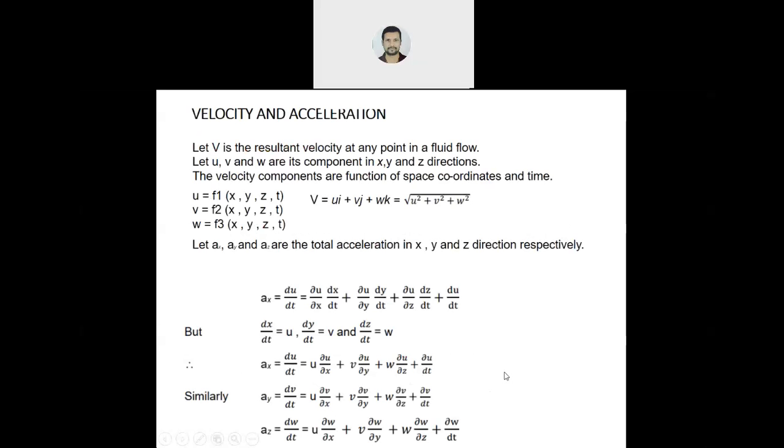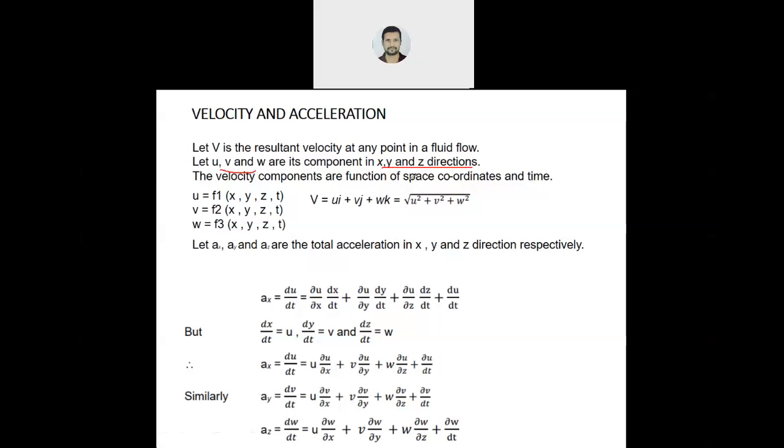Okay. So coming to velocity and acceleration, you know what is velocity and what is acceleration. Both are vector quantities. Now, suppose we are taking a three-dimensional case, 3D, x, y, and z, three directions. This velocity, capital V, is the resultant or final velocity. This is divided into three parts because of three directions. In the x direction, you will call it u. U represents the velocity in the x direction. Similarly, v and w are the components of velocity in the y and z directions.